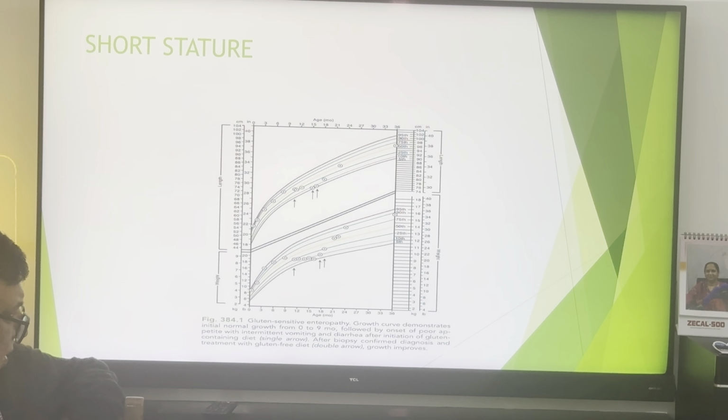The growth-sensitive enteropathy can demonstrate initial normal growth from 0 to 9 months, followed by onset of poor appetite with intermittent vomiting and diarrhea after initiation of a gluten-containing diet, single arrow. After biopsy confirmed the diagnosis and treatment with a gluten-free diet, the double arrow shows the growth improvement.